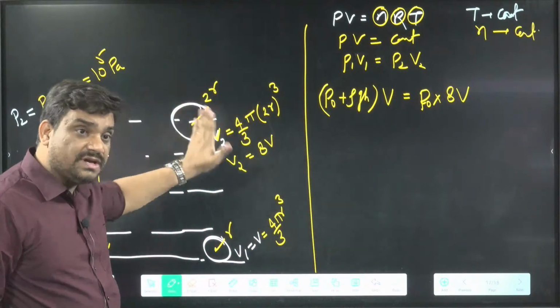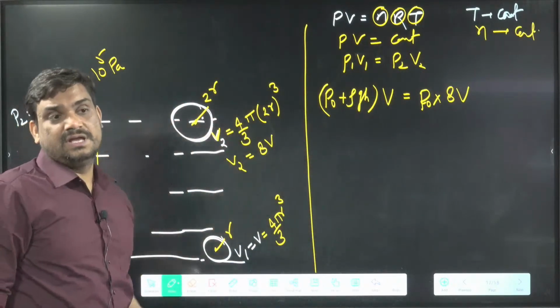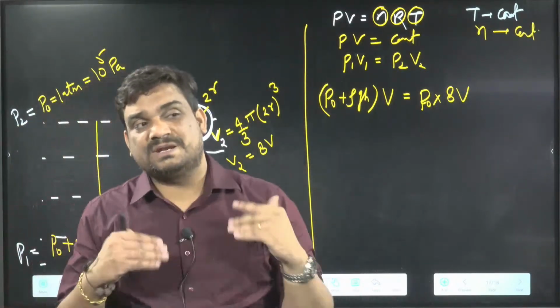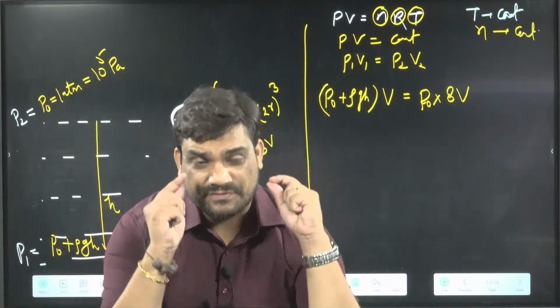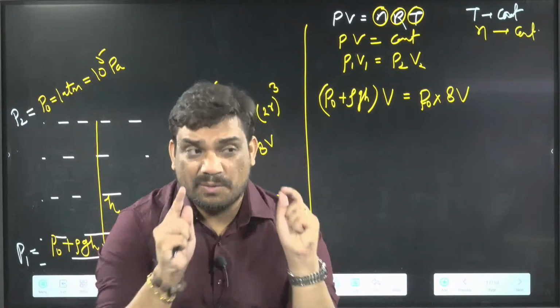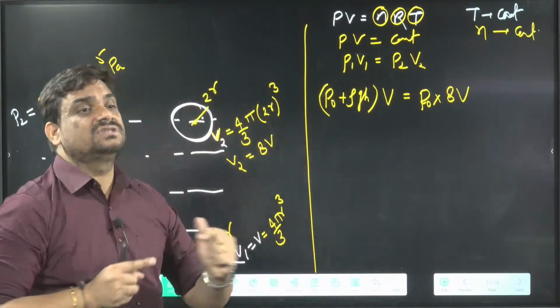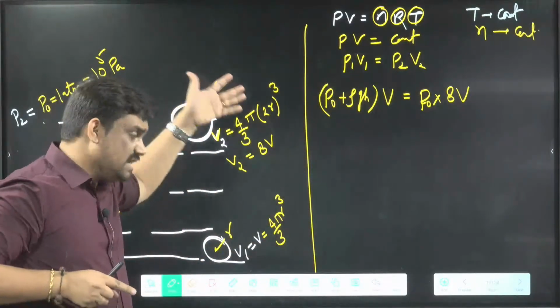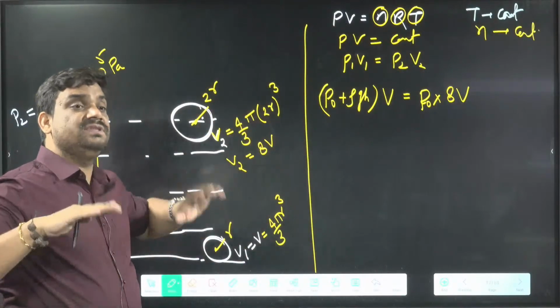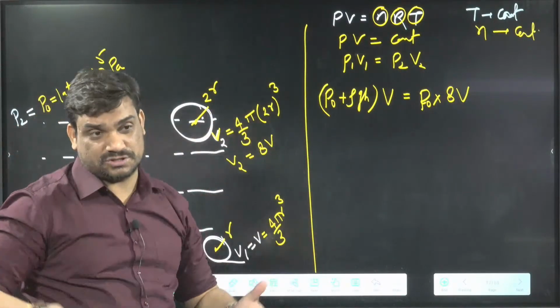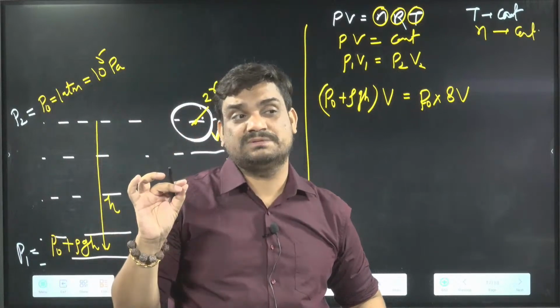In this question, if I give you that the radius becomes triple, then what will we take? How much will the volume be? Triple means 3 cube, and 3 cube is 27, so 27V. If they say the radius becomes 4 times, then what will we take?